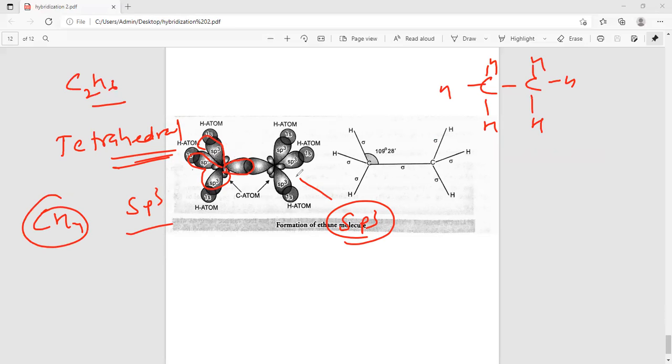But two tetrahedral units are joined with each other, 1, 2, 3, 4. Right? So this is the structural or bond line diagram of C2H6. So 1 carbon, second, third, fourth, fifth. This is a tetrahedral structure, and again this one is a tetrahedral structure. Hybridization is completed. Thank you.